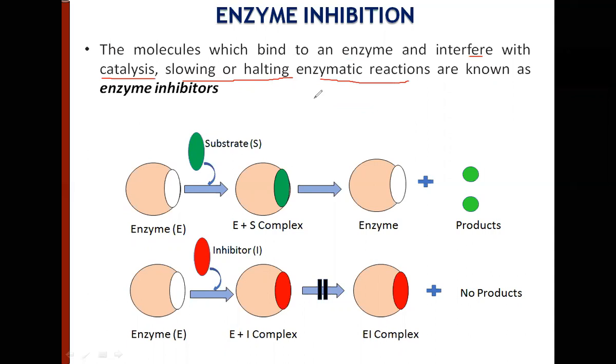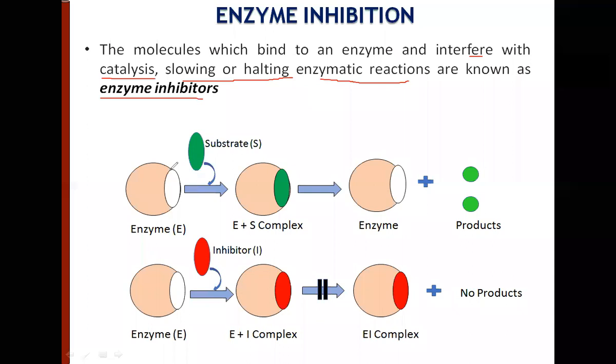So this is a broad definition of enzyme inhibitors, that they are the molecules which bind to the enzyme either at the substrate binding site or at some other site, and as a result they slow down or totally halt, stop the enzymatic reaction. They are called enzyme inhibitors.